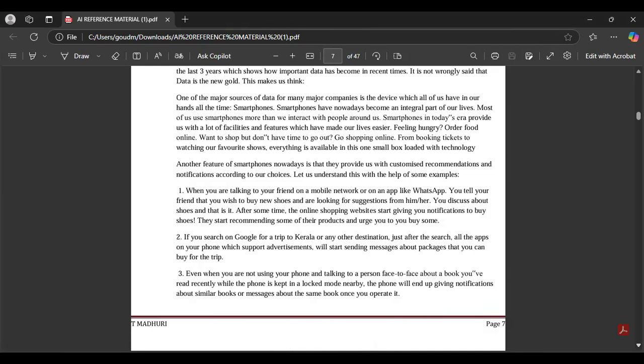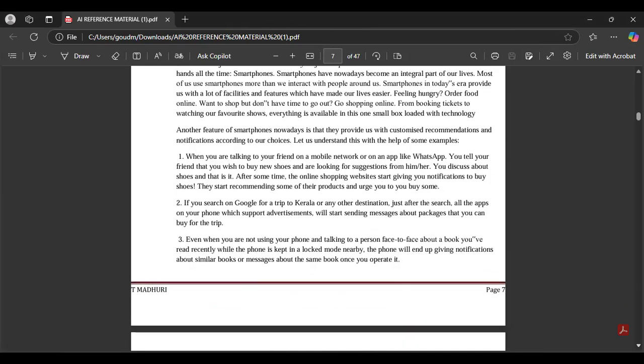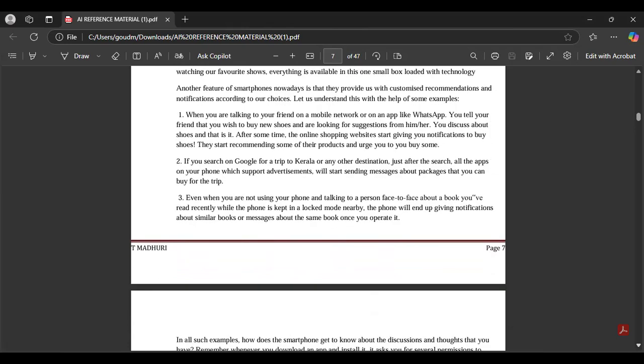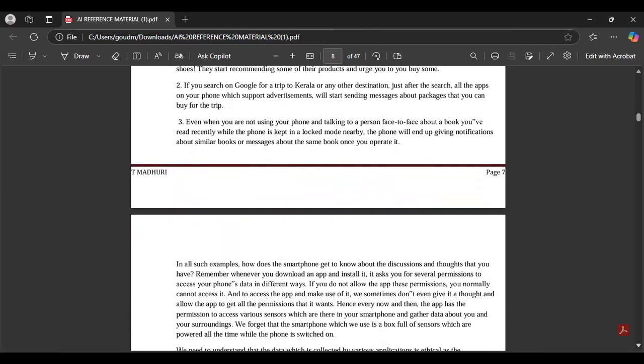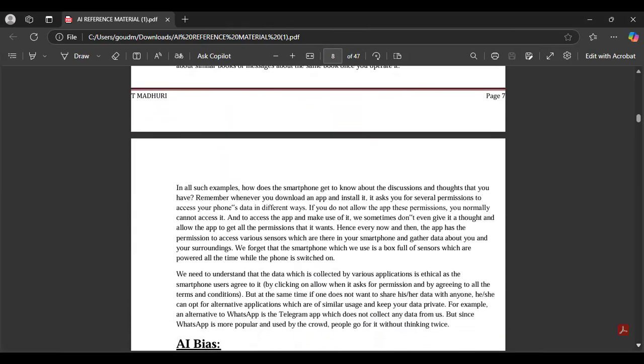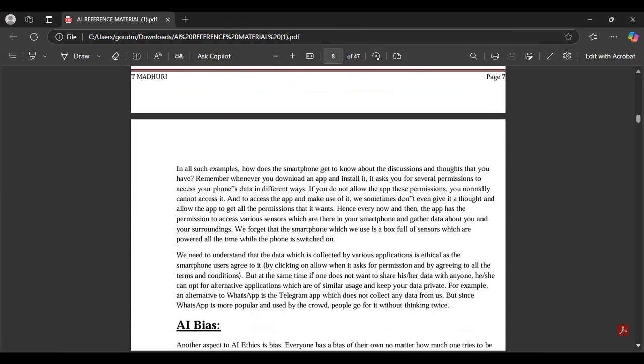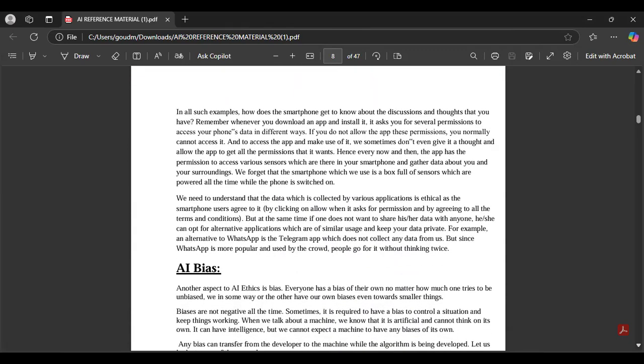So how to avoid this? How to keep our data secure? Please, when you're downloading any apps, be conscious. Don't just click on allow. And instead of WhatsApp, we have Telegram, which you can use. It is very secure. It will not take our data. And instead of using apps to do online shopping, you can enter the websites, which are very secure. They will not ask you to access all your data. In that way, we can keep our data private, right? So this is data privacy.